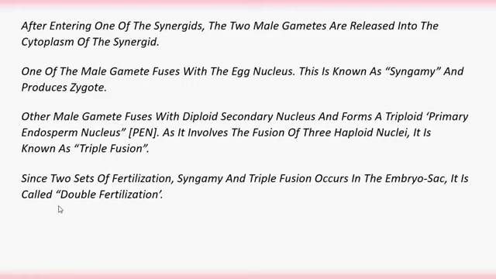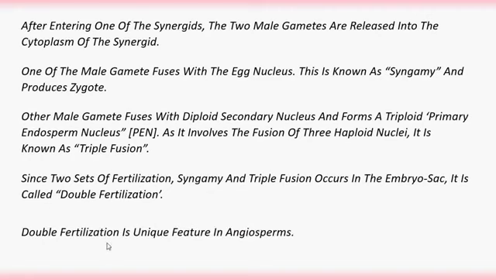So double fertilization, simply we can say, is syngamy and triple fusion together. This double fertilization is a unique feature in angiosperms or flowering plants.